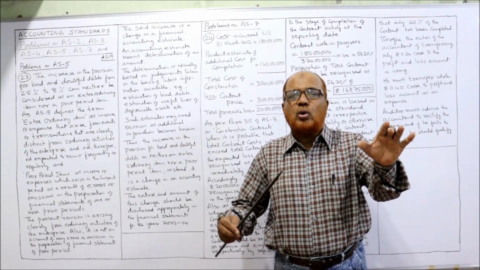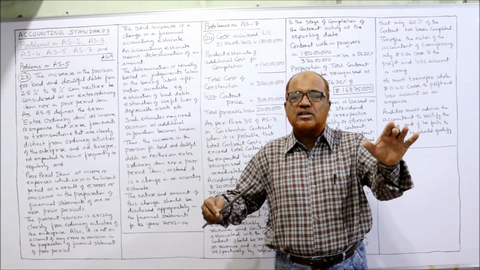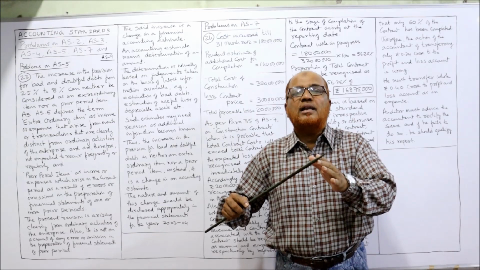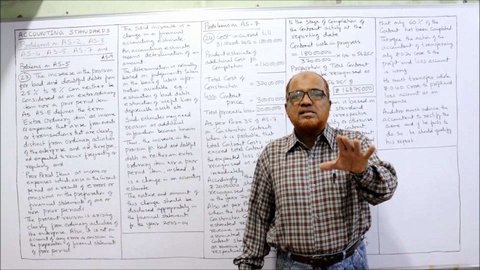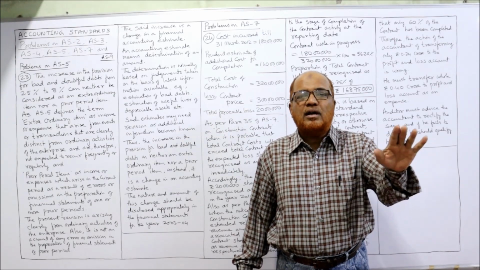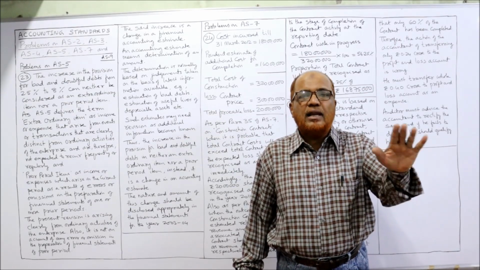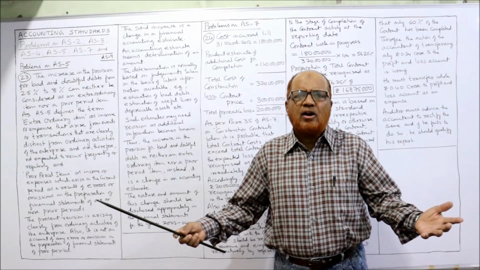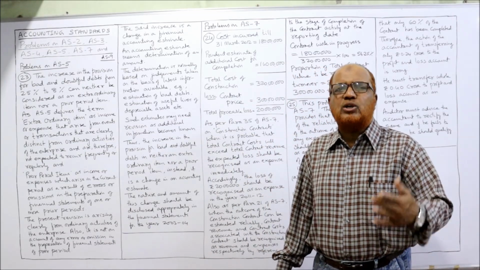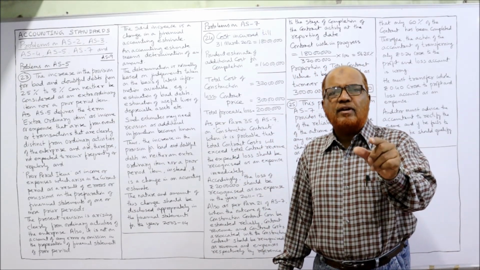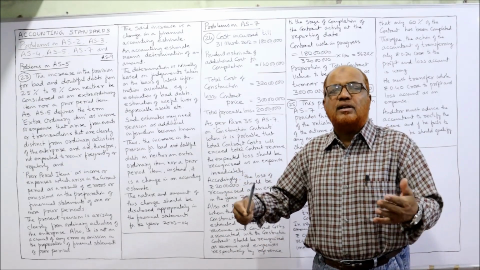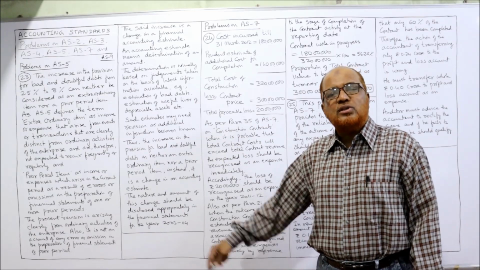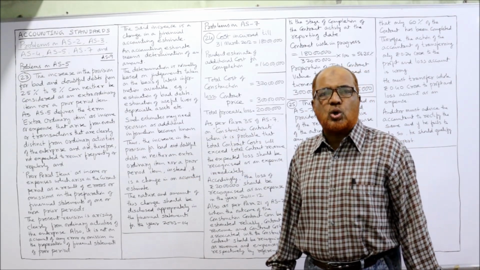Extraordinary activities are those items of income or expenses which are clearly distinct from the ordinary activities, and these activities do not recur, do not occur regularly or very frequently; they occur rarely. Any rare event or rare activity is called an extraordinary activity. The routine activity is called an ordinary activity. So this is the meaning given by AS5 regarding an extraordinary item.